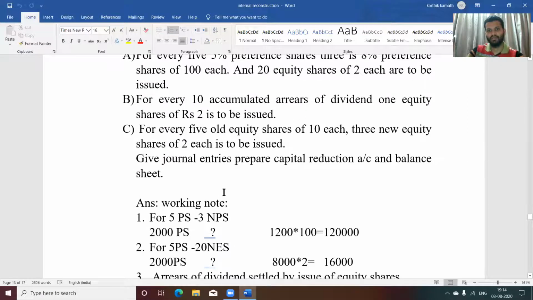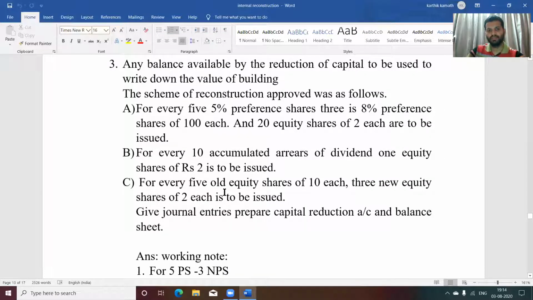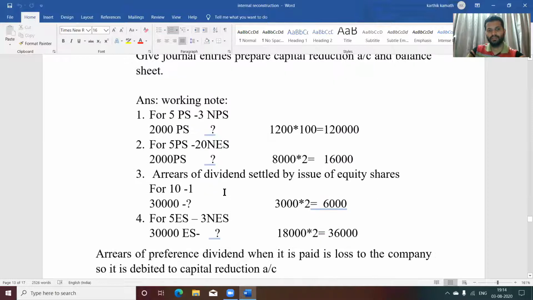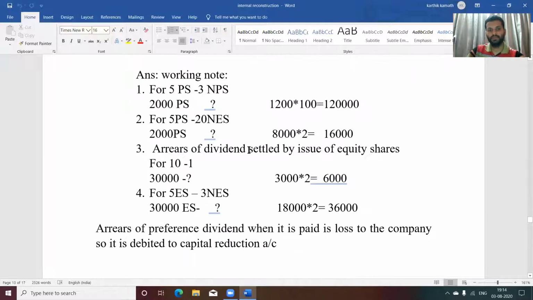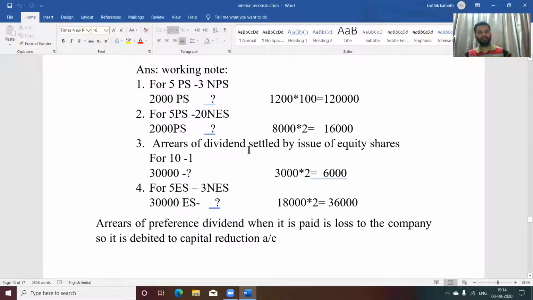How to settle equity share dividend? For every 5 old equity shares of 10 each, 3 new equity shares of 2 each are to be issued. Before that, the journal entry: arrears of dividend settled by the issue of equity shares, that is 6,000.